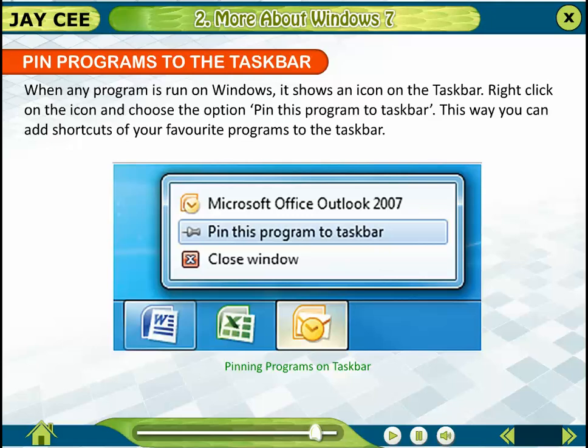Pin programs to the taskbar. When any program is run on Windows, it shows an icon on the taskbar. Right-click on the icon and choose the option Pin this program to taskbar. This way, you can add shortcuts of your favorite programs to the taskbar.